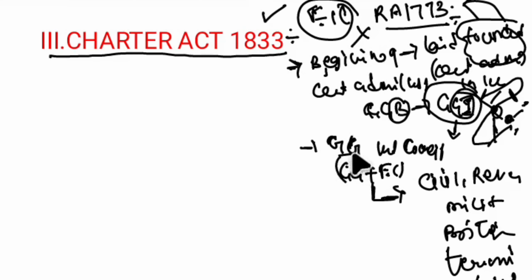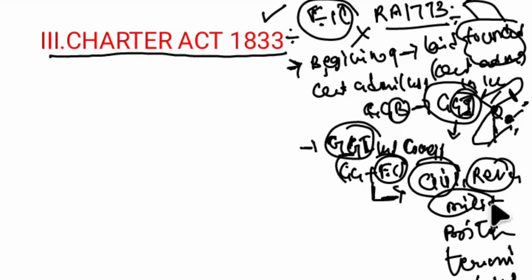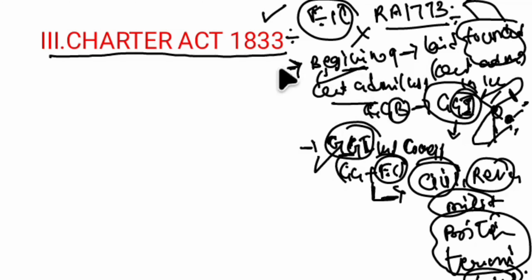Only the Governor General of India, along with this Executive Council, supervises and controls the civil, revenue and military affairs of all British territories in India. So the Governor General of India has a lot of powers here, which is why we say the beginning of central administration in India through the 1833 Act. So this is the significance of the 1833 Act.